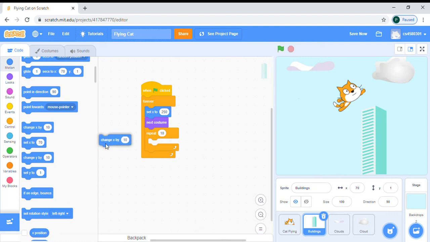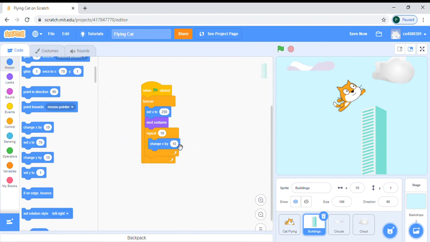Change x by. We will not take 10. We will take -5. And then we will change the repeat. It's 100, okay. Our size is also 100 and the repeat is also 100.